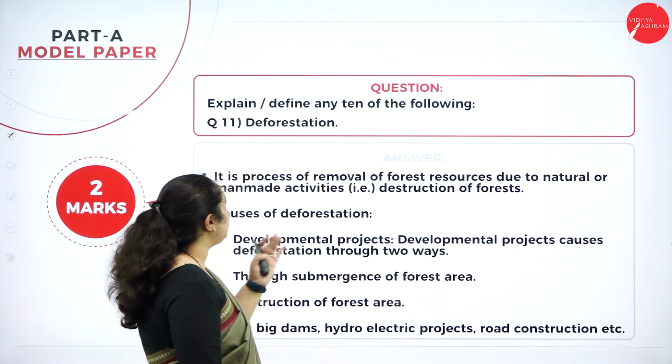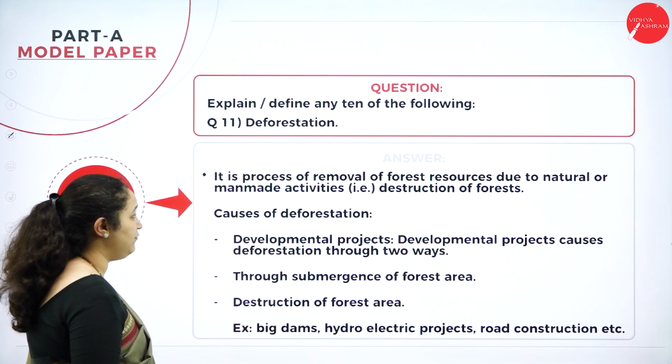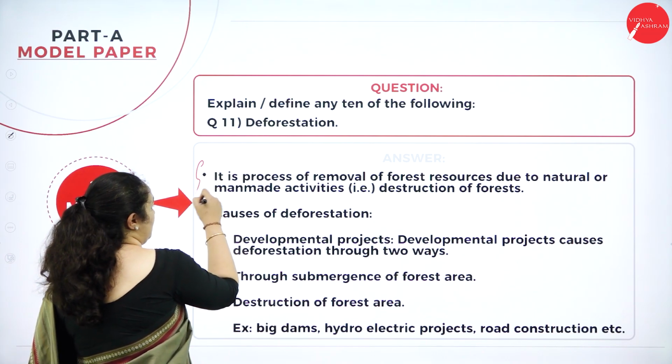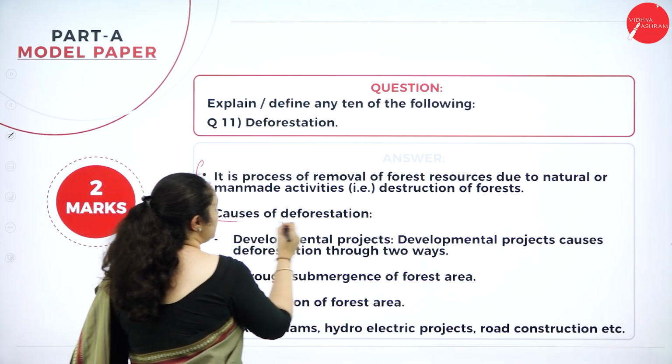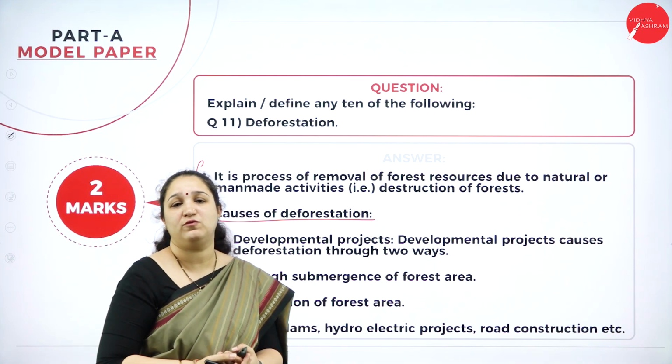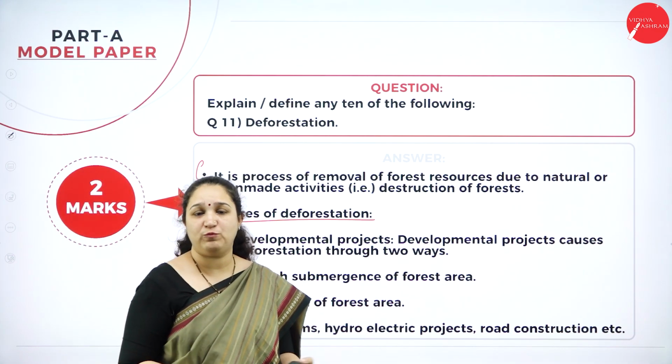Okay, moving forward. 11th one, deforestation. What is the meaning of deforestation? And then what are the causes of deforestation? You can just put a few points. There are so many causes for deforestation. You can write at least 10 or 12 points there.